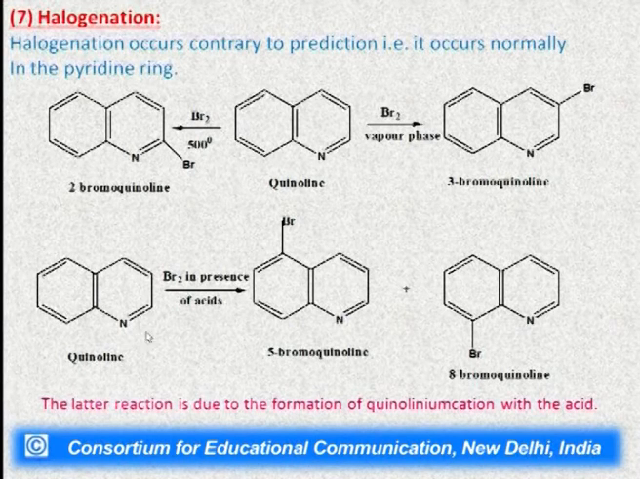Bromination can also take place in the presence of acids and we will get a mixture of 2 products. And this is a type of electrophilic substitution. Here you can see that the bromine has been added on the benzene ring. We will get a mixture of 5-bromoquinoline and 8-bromoquinoline. This latter reaction proceeds by the formation of the quinolinium cation with the acid. First, the acid will react with the quinoline to form the cation. Then it will undergo bromination by the bromonium ion electrophile and we will get a mixture.